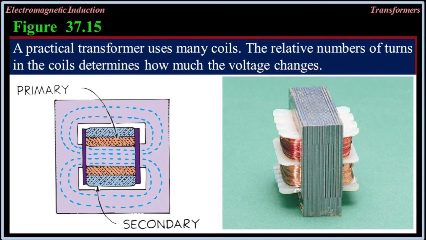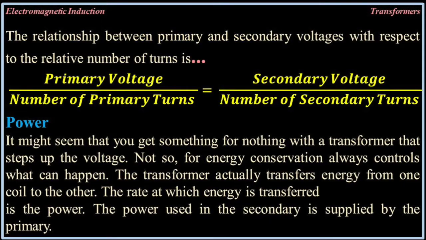A practical transformer uses many coils. The relative number of turns in the coils determines how much the voltage changes. The relationship between primary and secondary voltages with respect to the number of turns is: primary voltage divided by the number of primary turns equals secondary voltage divided by the number of secondary turns.